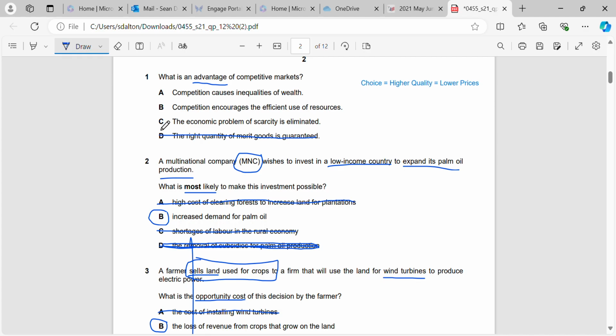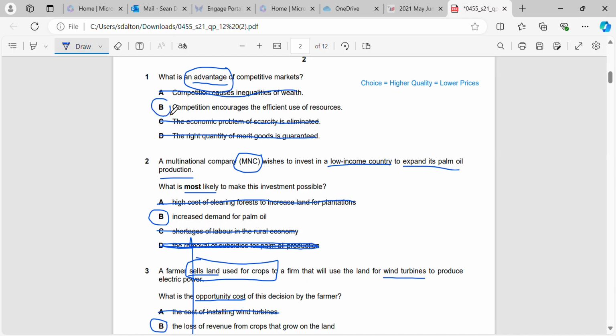Economic problem scarcity is eliminated. Again, that's definitely not true. Okay, we can't eliminate the problem of scarcity. It's something that exists. Competition causes inequalities of wealth. That is true, but it's not an advantage of the market.